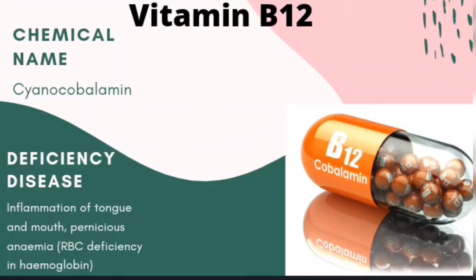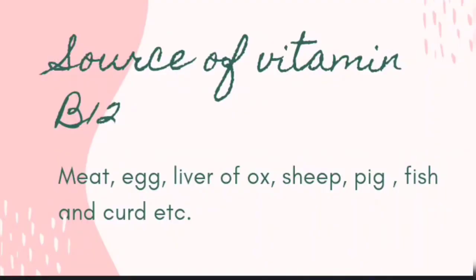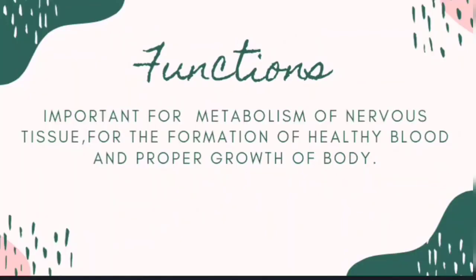The next is vitamin B12. The chemical name of vitamin B12 is cyanocobalamin. The deficiency disease: it causes inflammation of the tongue and mouth, and pernicious anemia, that is RBC deficiency in hemoglobin. Now the sources of vitamin B12 are meat, egg, liver of ox, sheep, pig, fish and curd, etc. The functions. It is important for metabolism of nervous tissue, for the formation of healthy blood and for proper growth of the body.